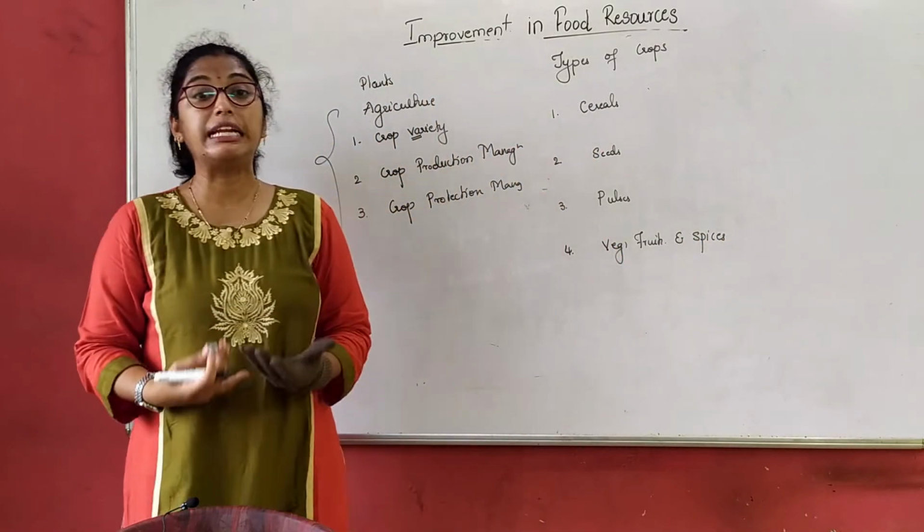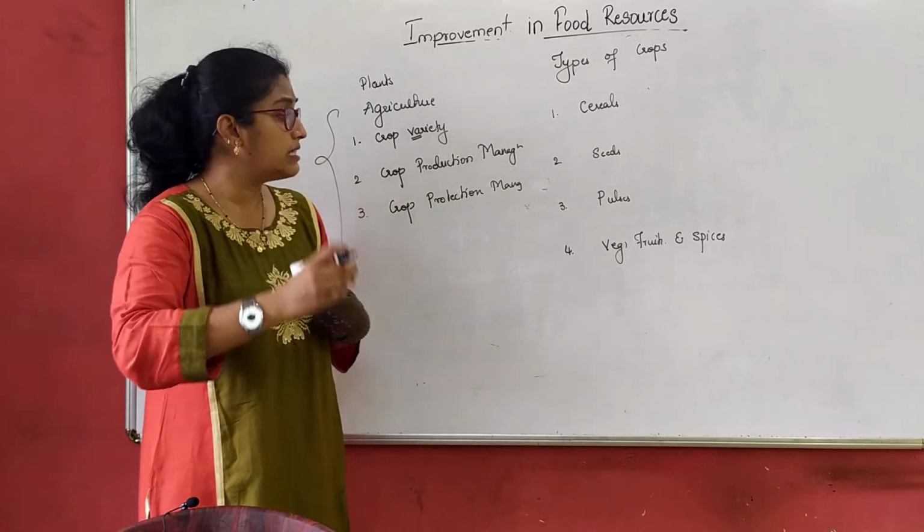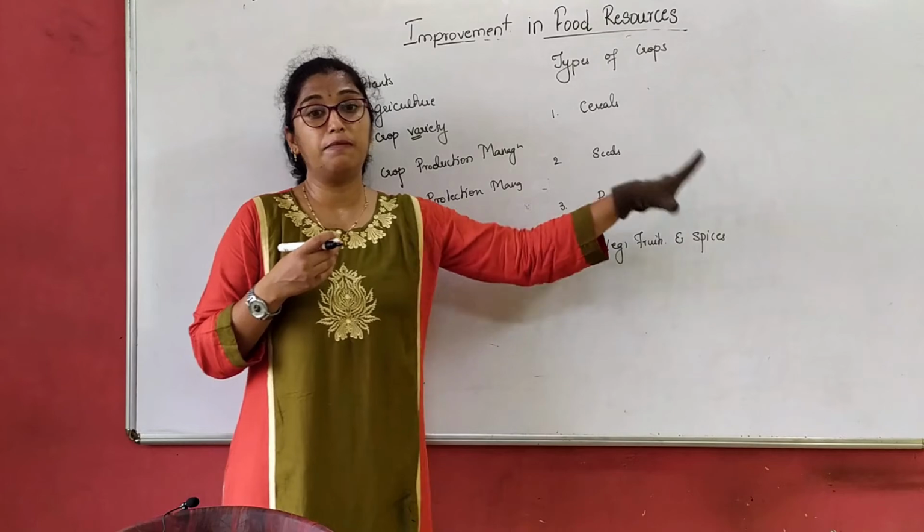We grow these many types of crops: seeds, pulses, cereals, vegetables, fruits and spices.